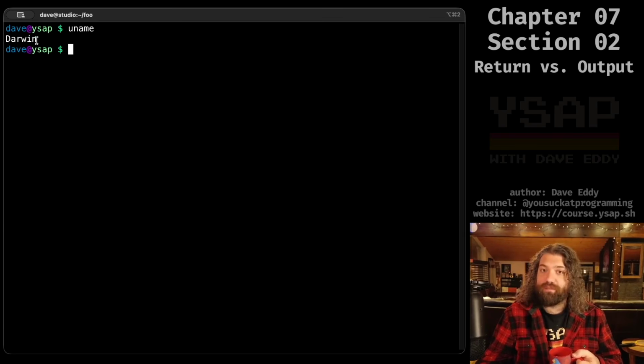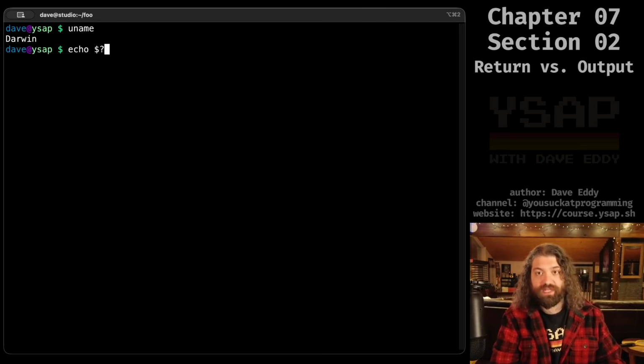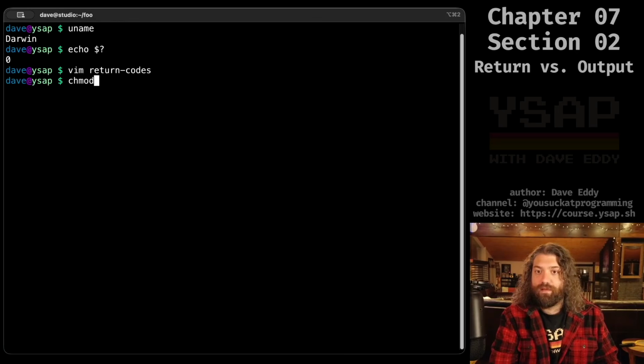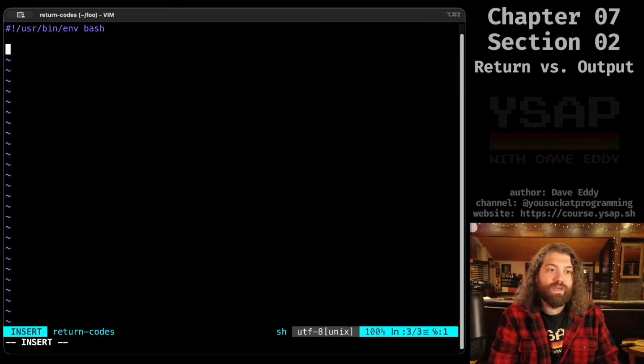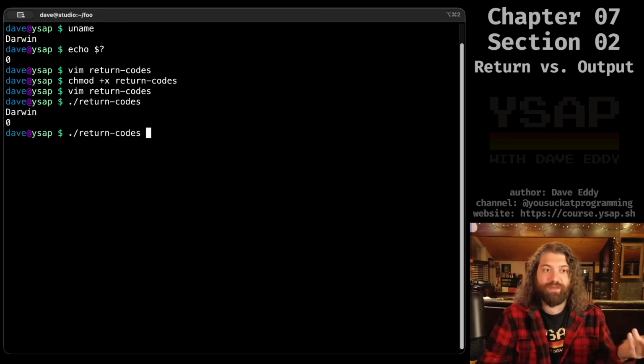So it outputs the name Darwin to standard out, but it also has a return code, and we can check that. We can check if it was successful or not. We can see that 0, it was successful. So cool, that's awesome. Now, if we were to do this in a script, let's do return codes. We'll make a new script called return codes. chmod +x, standard stuff, no trickery here. Let's run uname and let's echo $?. So the exact same thing, nothing magical going on here. We can see that we get Darwin and we get 0.